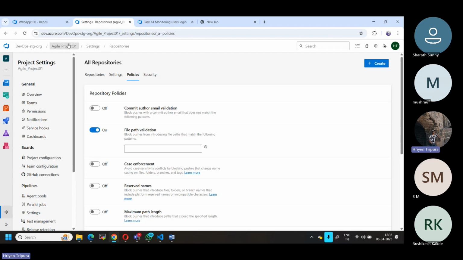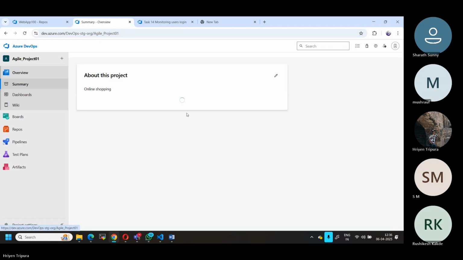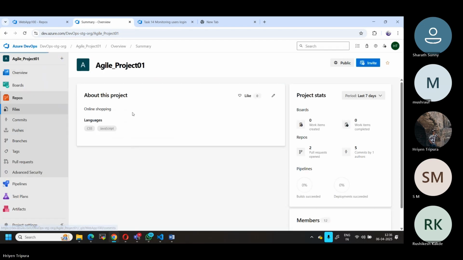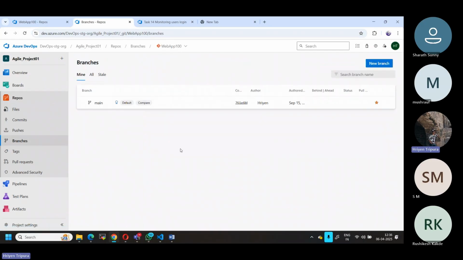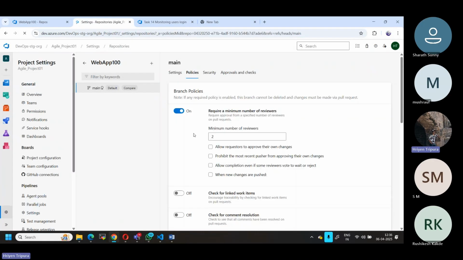Okay, let's go back first. So in my case, as I told you, I'll go to the branches, then next here. I will click here, branch policy. This is why it is showing this one. I will show you how to enable this.